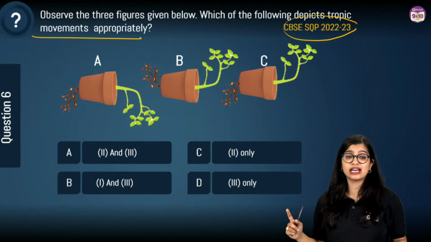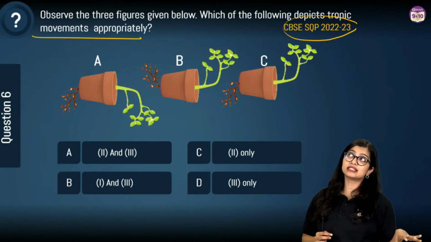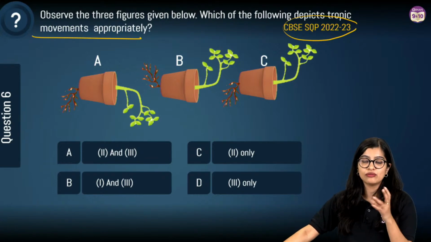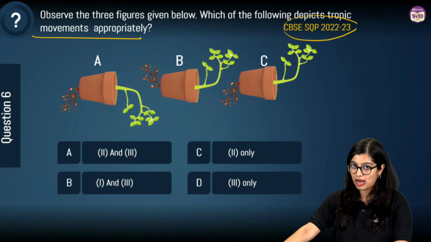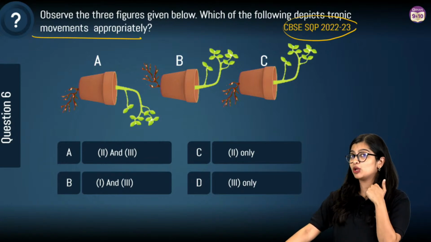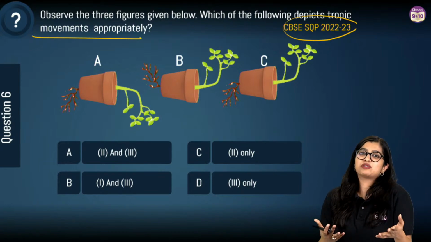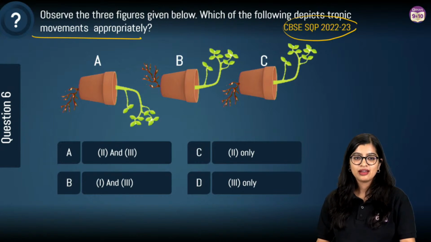If ICC students are in my class, this chapter is going to be a combination of 2 chapters for you, that is nervous system and chemical coordination in plants. I will be doing a video very soon which is going to be dedicated to an in-depth explanation of chemical coordination in plants. If you want that video, you let me know in the comments, right? Because as much as it's an easy topic, if you know the depths of it, it will also help you for 11th standard if you wish to pursue biology.